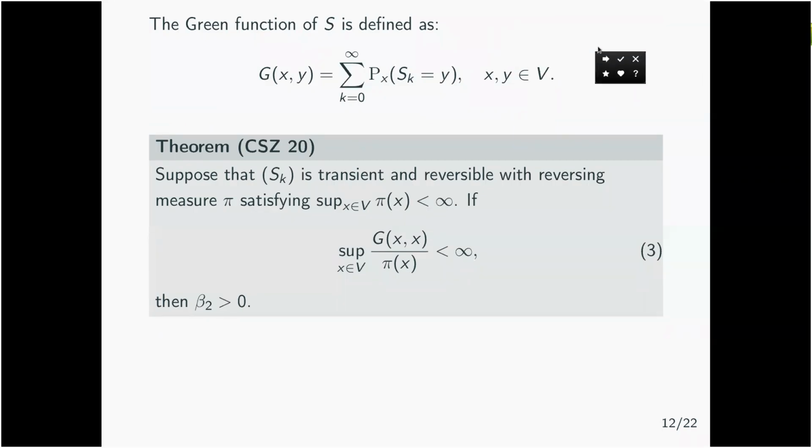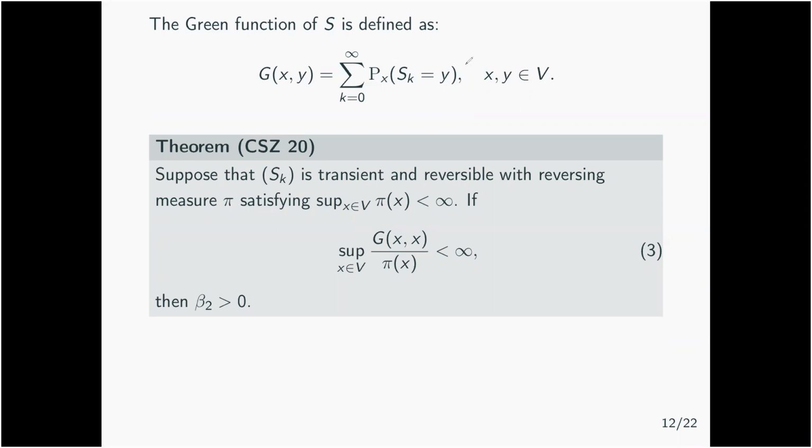Now let me turn to results that we have when the walk is transient. So we now introduce the Green function, which is the expected number of times that you spend at a vertex y, started at a vertex x.